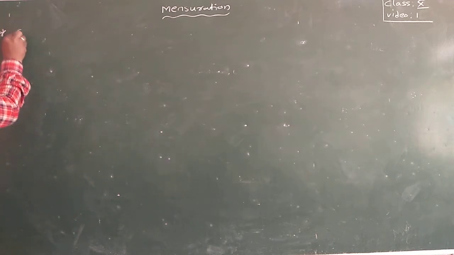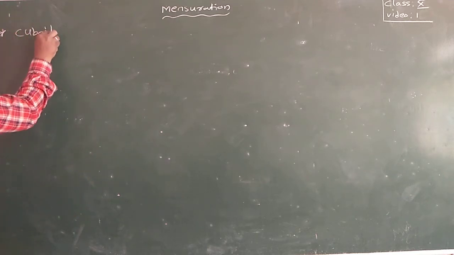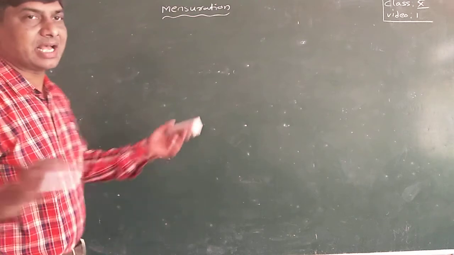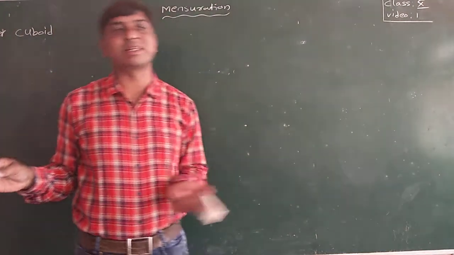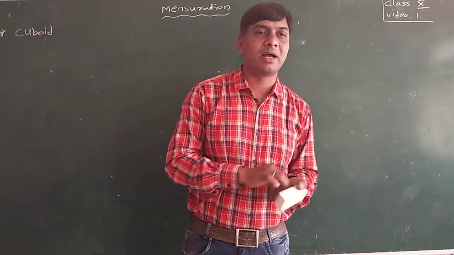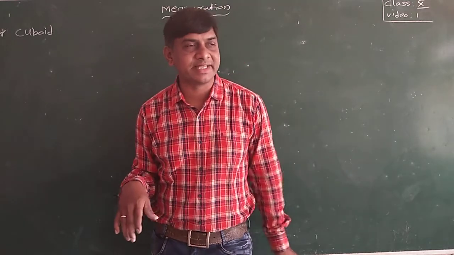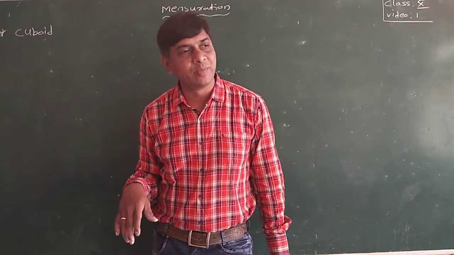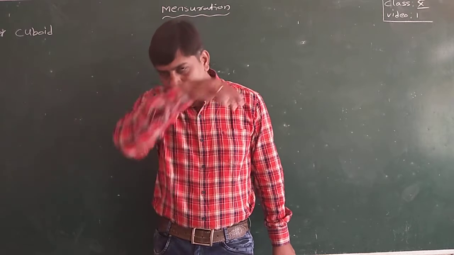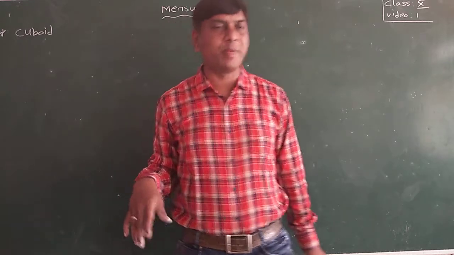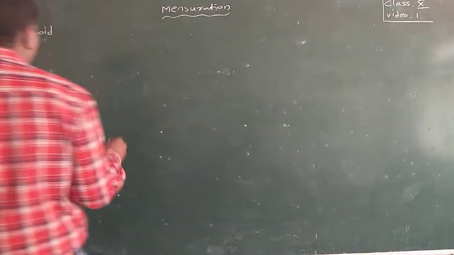First solid is the cuboid. Everyone knows that one. Some classrooms are cuboid shape, maybe some are cube shape. A better idea is a matchbox. If you take a matchbox, that will definitely be cuboid shape. Or your notebook, it is also cuboid shape. So, cuboid.